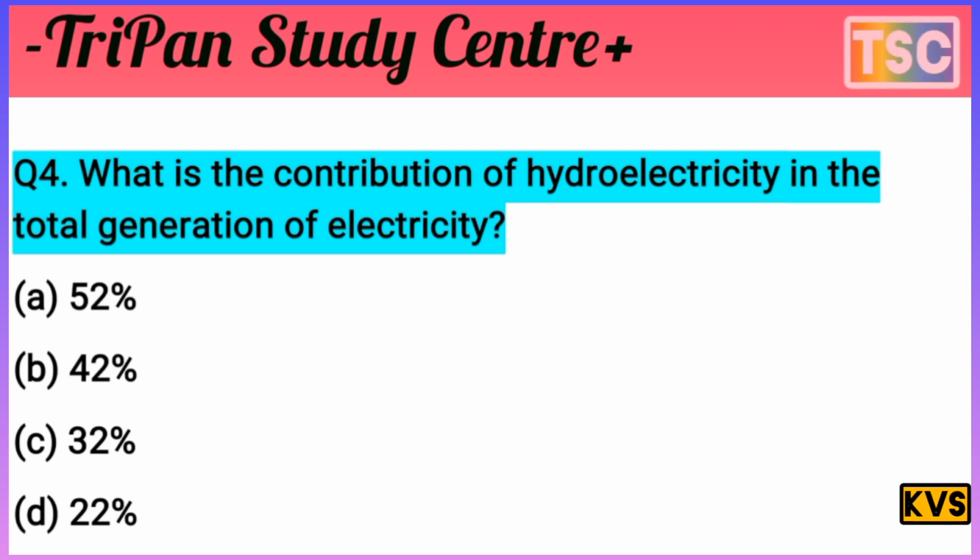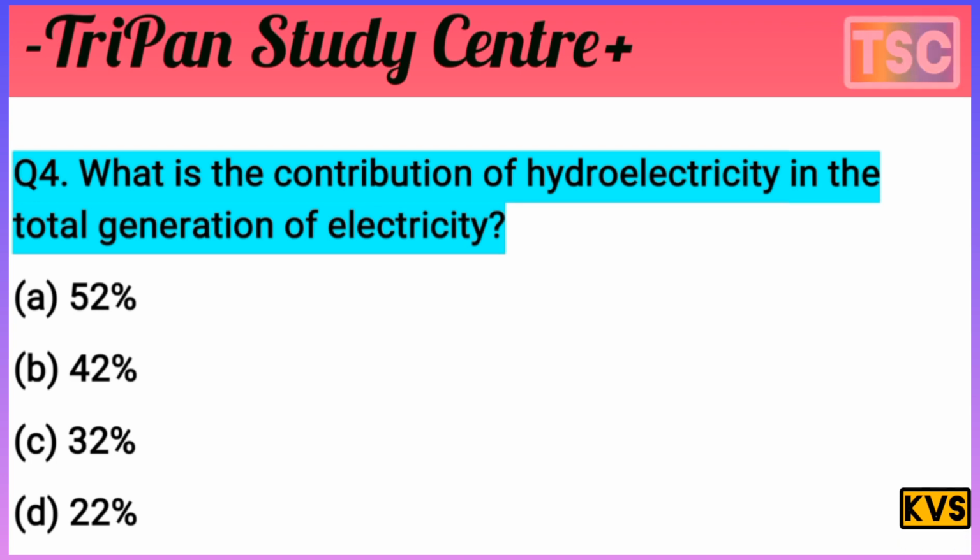A few seconds to test your knowledge first of all. You must have a thought of your answer. Let's see what the answer to this question is. What is the contribution of hydroelectricity in the total generation of electricity? The answer is 22%, given directly in the percentages. It is D, 22%, not 52, not 42, not 32.